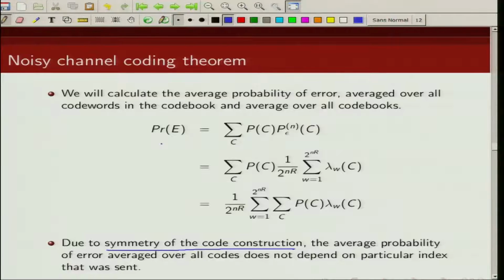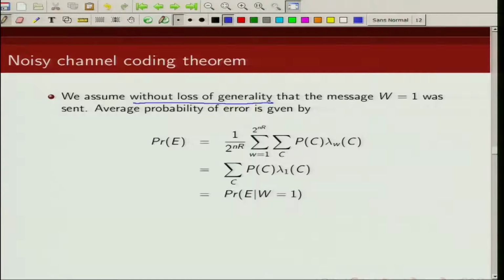Now what does that mean? It means that we can calculate our probability of error given that a particular index has been sent. Since probability of error does not depend on what index has been sent, we can calculate it assuming a particular index was sent, and that is what we are going to do. So without loss of generality, we will assume that, let us say, the first index was sent, and we are going to calculate the probability of error given the first index was sent.